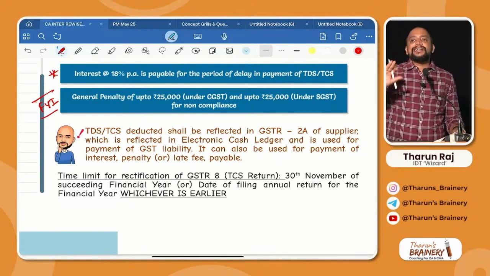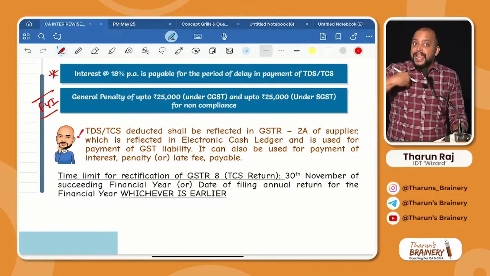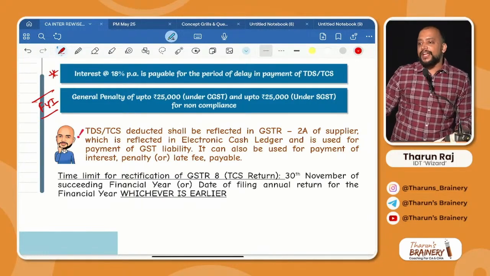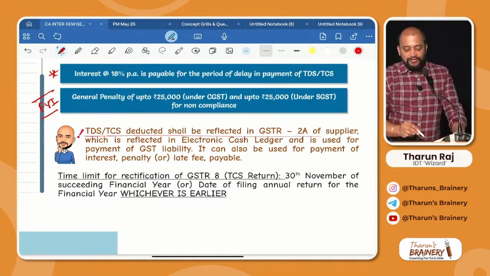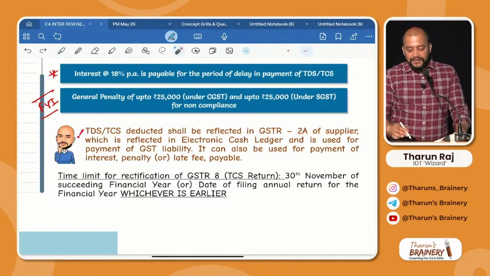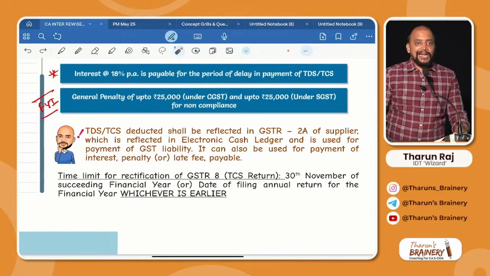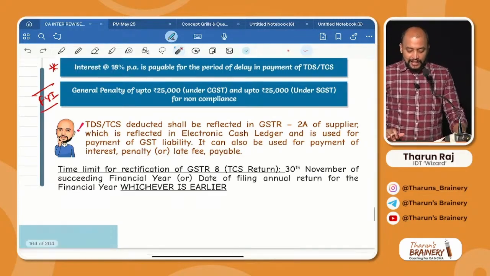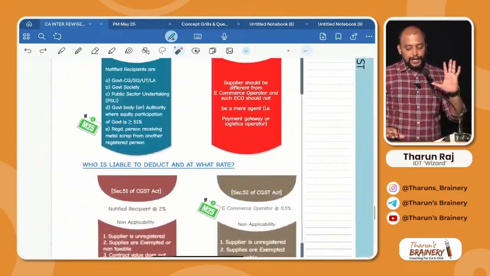Same ditto. Whatever TDS is deducted by the recipient will come into our 2A, and at the time when I pay liability as a supplier, this TDS can be deducted. So the remaining amount I will pay to the government. Okay, net amount, that is this. So TDS TCS deducted shall be reflected in 2A of the supplier, which is reflected in the cash ledger and can be used for payment of GST liability. Suppose if I want to use it for payment of interest, penalty, etc., I can use this TDS TCS deducted also. These are the points related to TDS.